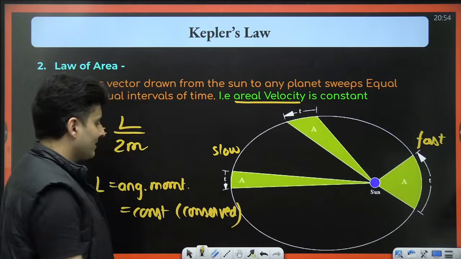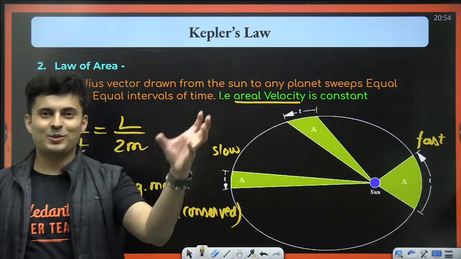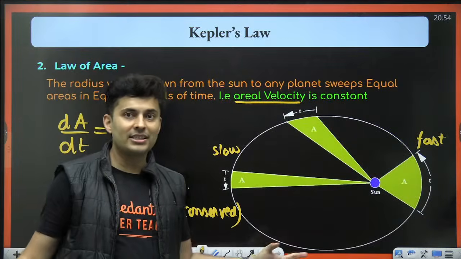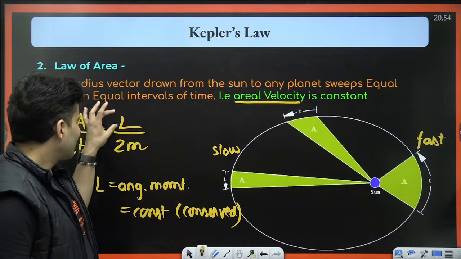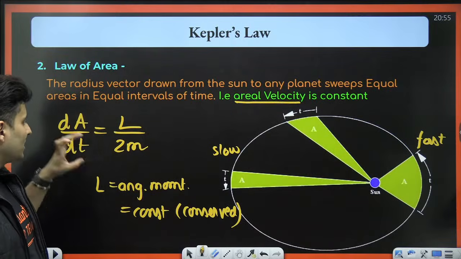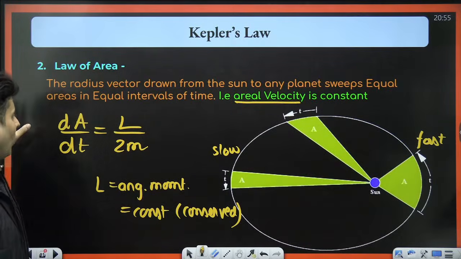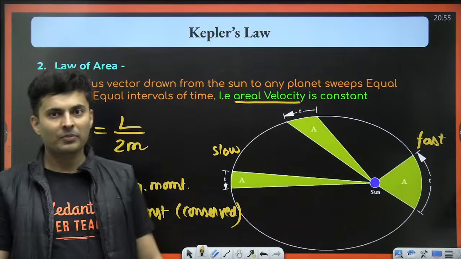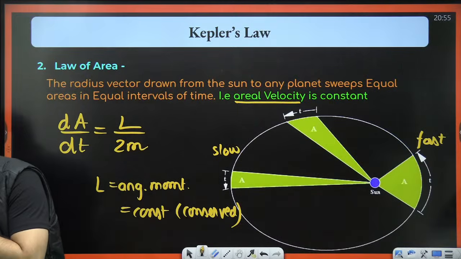Angular momentum of any planet going around the sun is always conserved. It does not change, it is constant. So hence dA by dt is also constant because the mass, 2 and L are all constants. Keep these things in mind. I hope this is clear.